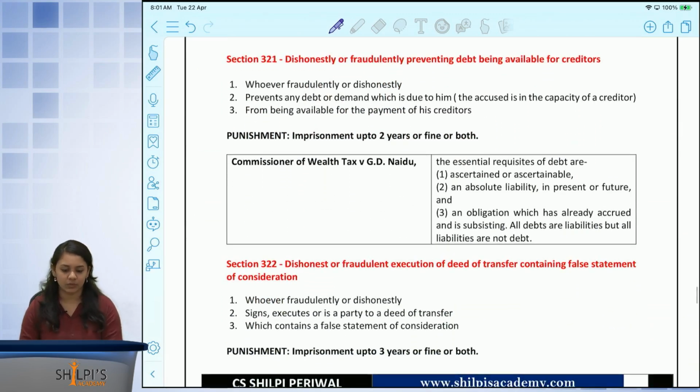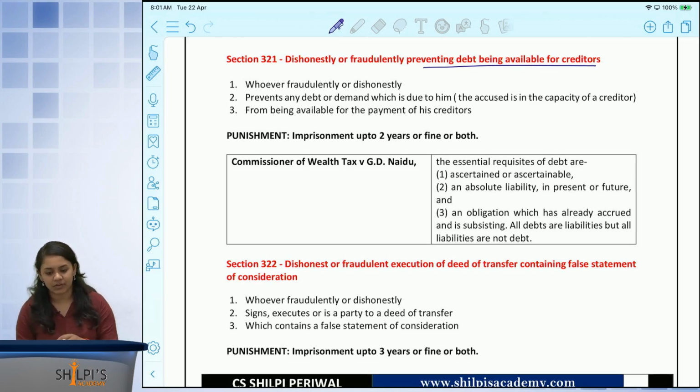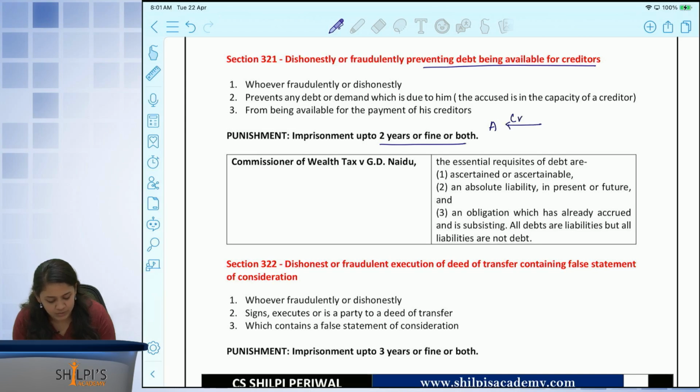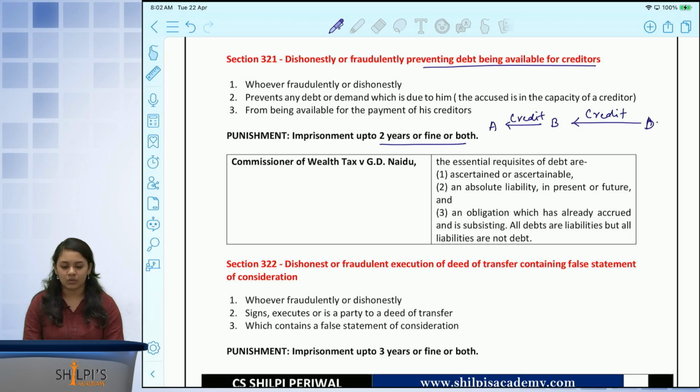In section number 321, they are saying the same concept, but they are preventing debt from being available to the creditors. Whoever fraudulently or dishonestly prevents any debt or demand which is due to him from being available for payment of creditors is punishable with imprisonment of 2 years or fine or both. Now let's say for example that A purchases goods on credit from B, and B also purchases on credit from, let's say, D. Since this is a credit industry, each one is taking credit from each other.